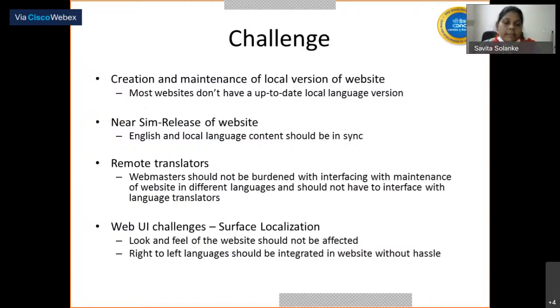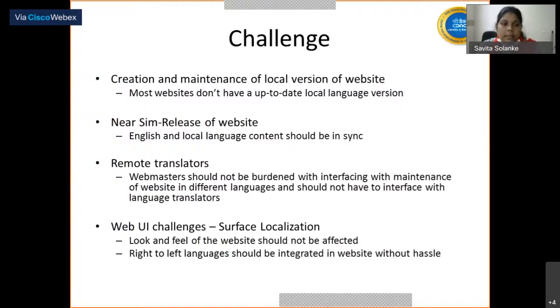They will submit their translation. Currently, in a layman's way, they submit their translation in a file format and send their file. That file is received by the webmaster, and the webmaster changes the website according to the translation provided by the translator. In that case, there is a possibility that mistakes may happen, and the webmaster gets burdened with maintaining the translation of the website.